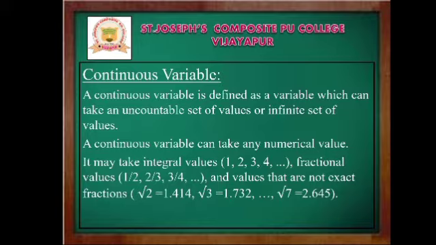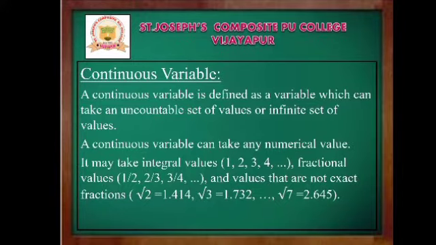Also, a continuous variable can take any numerical value. There is no restriction. It is not that only fractional values or only integral values can be taken. Here there is no restriction, so any type of numerical value can be taken in the continuous variable.